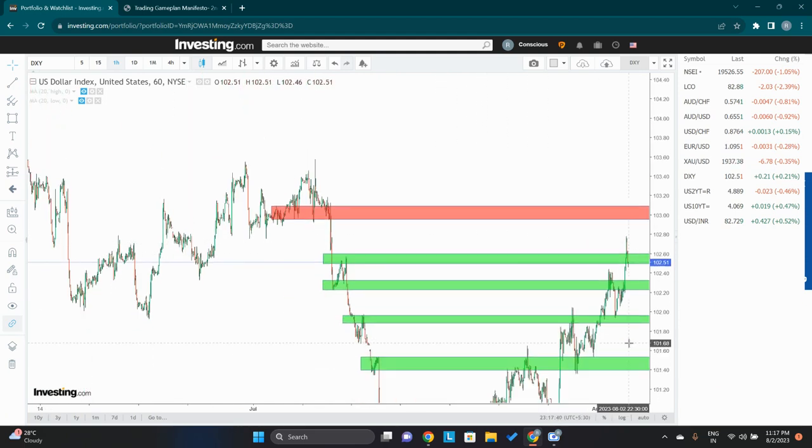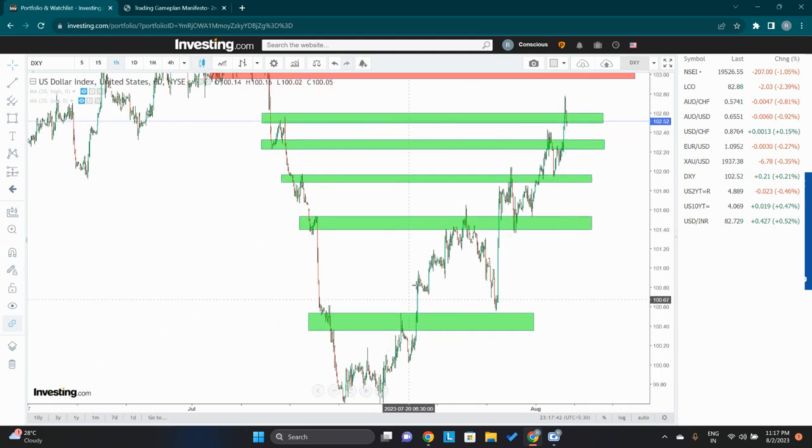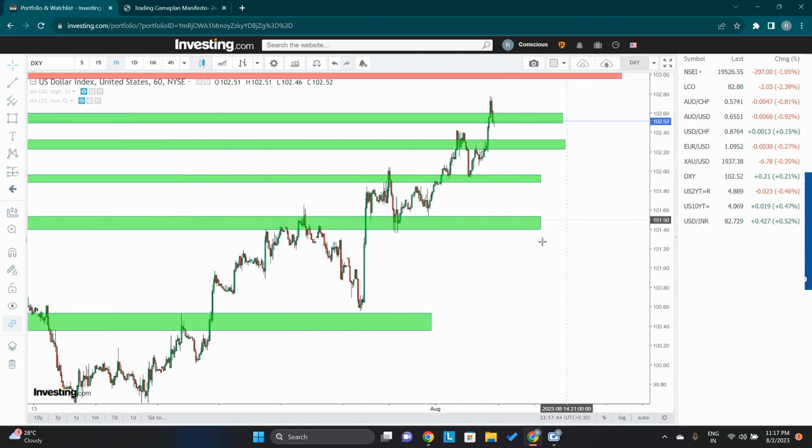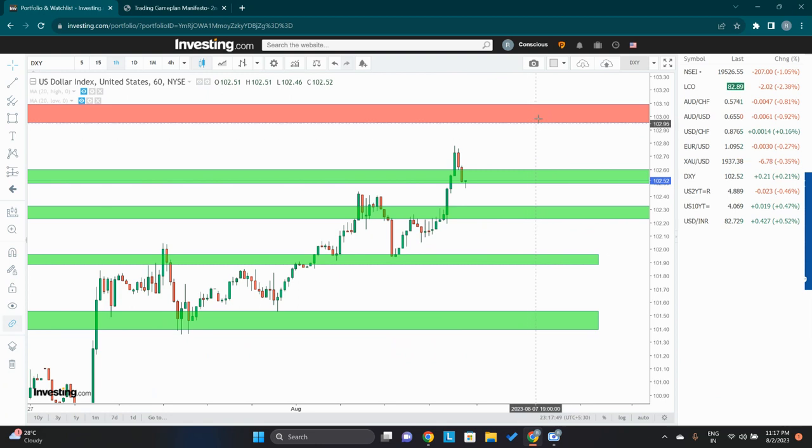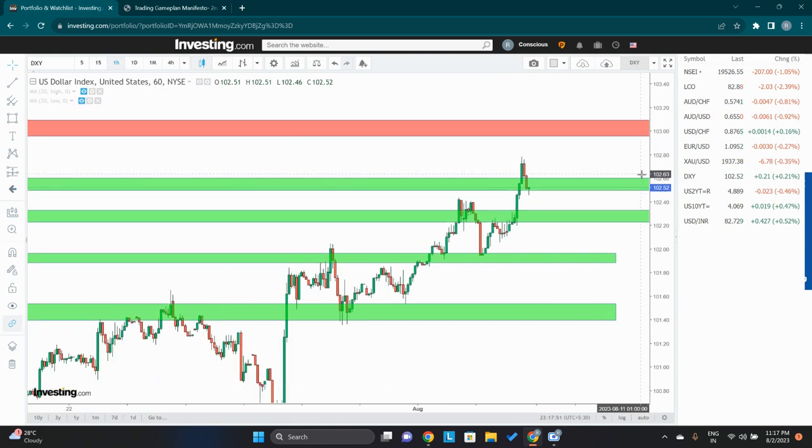So DXY, as you can see, has been super bullish. You see this price action, the dollar index has been going up and up and up. As long as DXY keeps going up, there is no point going long on gold. Gold can become bullish in spite of the dollar index going bullish in one case: if some big catastrophe happens. I'm not saying this will happen, just giving you an example.